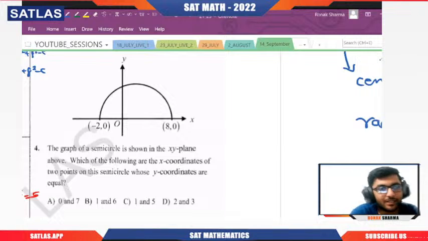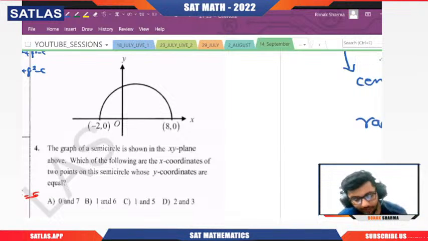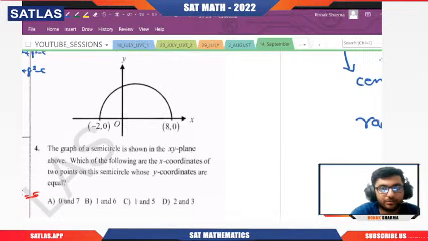Basically, in this question nobody got it. Please tell me the answer of this question. Come on, give it a good try. Yes, 20 more seconds.